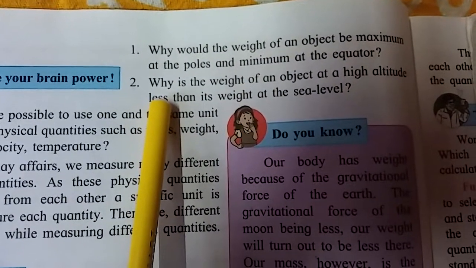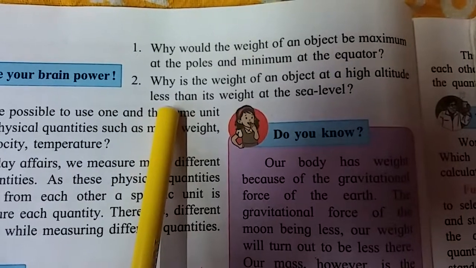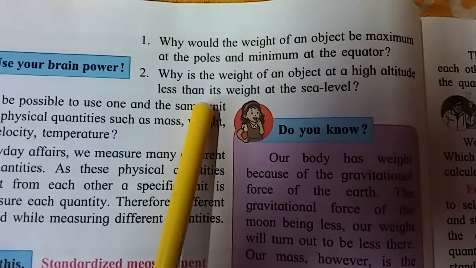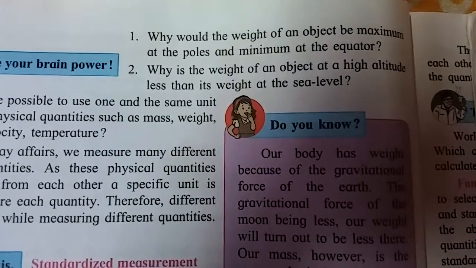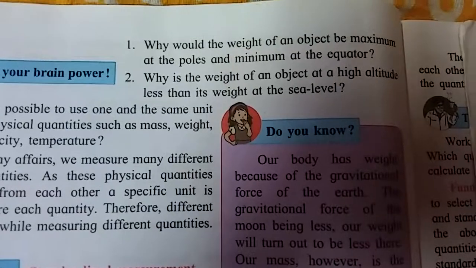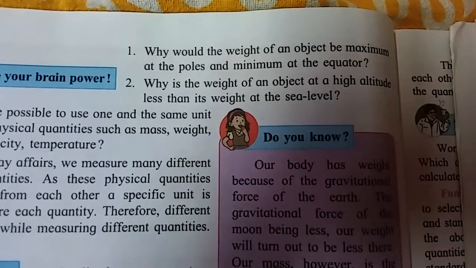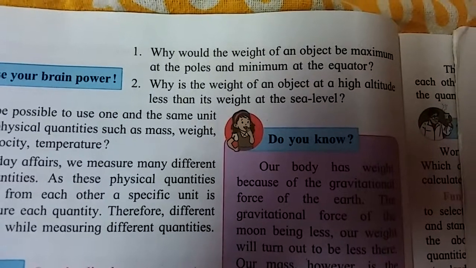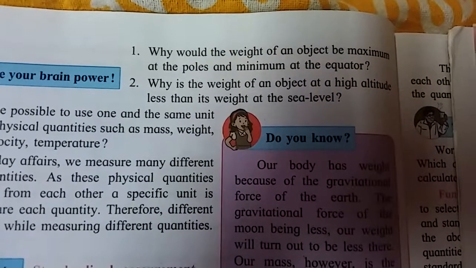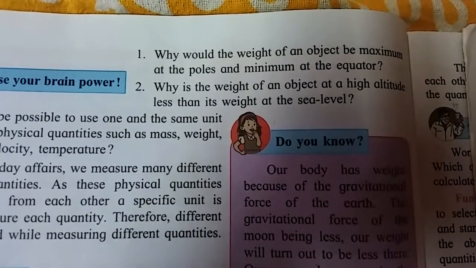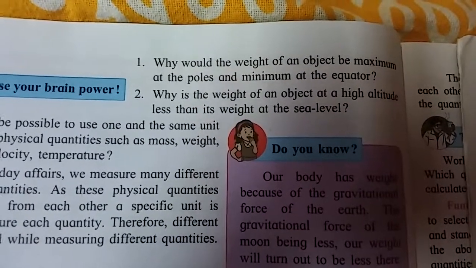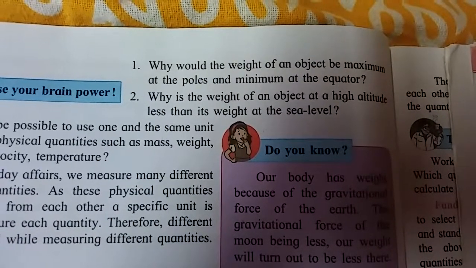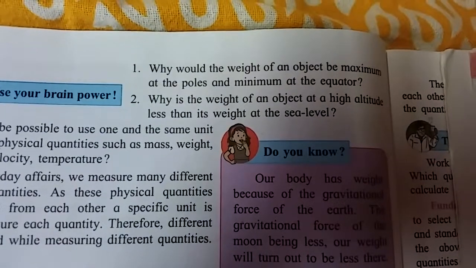Second, why is the weight of an object at a high altitude less than its weight at sea level? The gravitational force by which the earth attracts an object towards its center is the weight of the object. The distance of an object at altitude from the center of the earth is greater than at sea level.